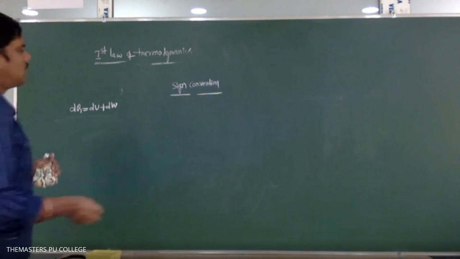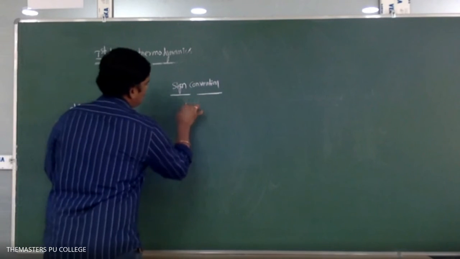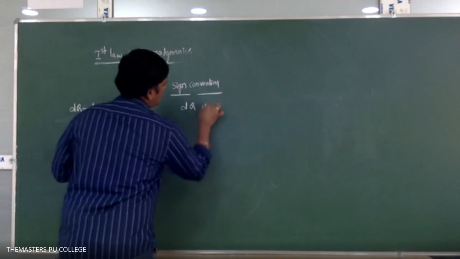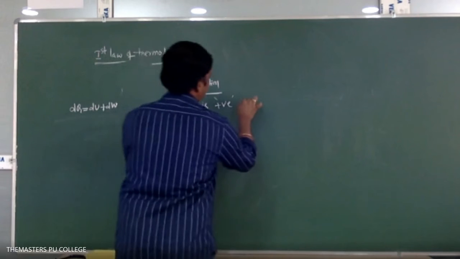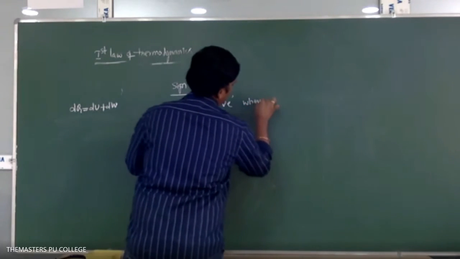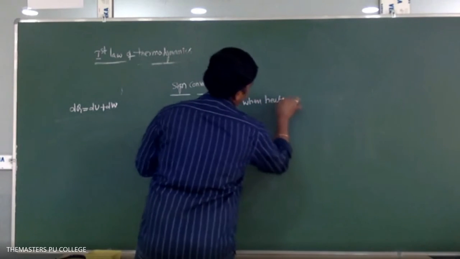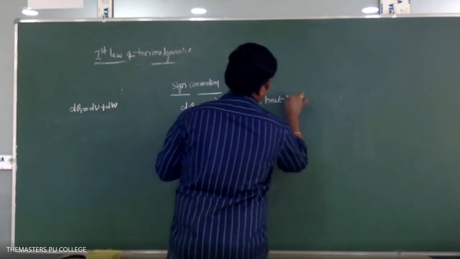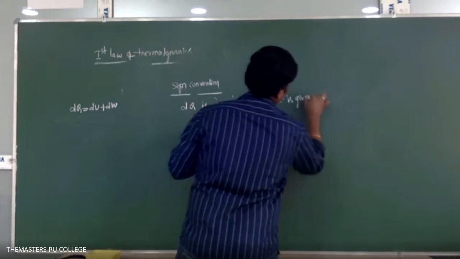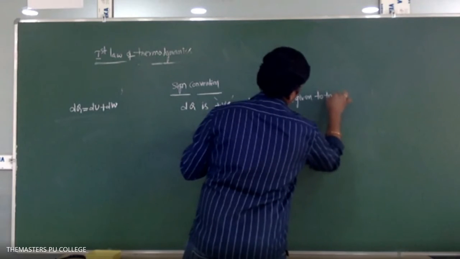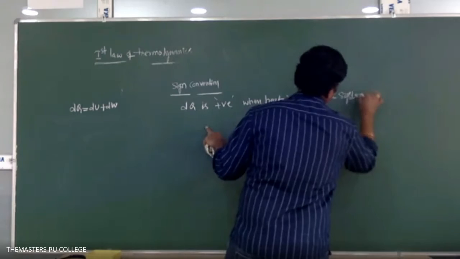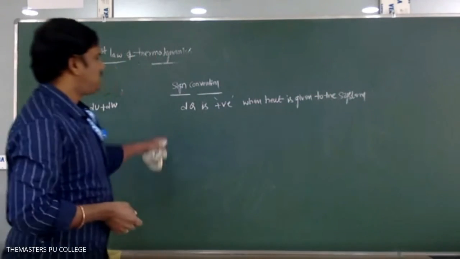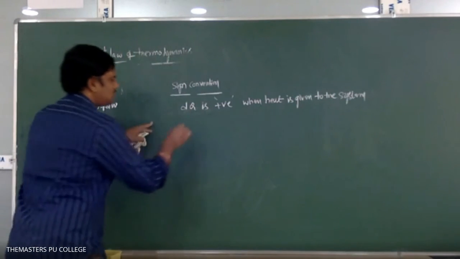So dq is positive when heat is given to the system. When heat is given to the system, dq will be taken as positive.